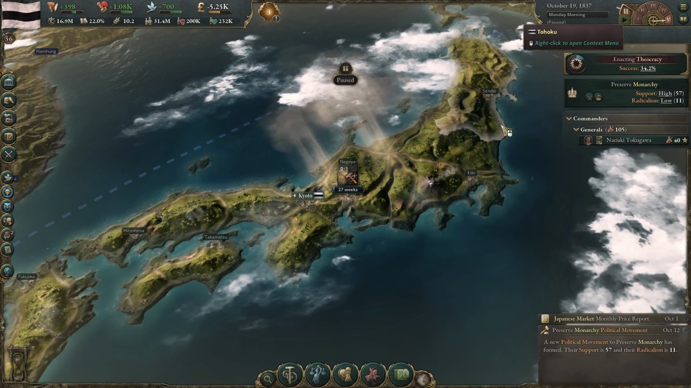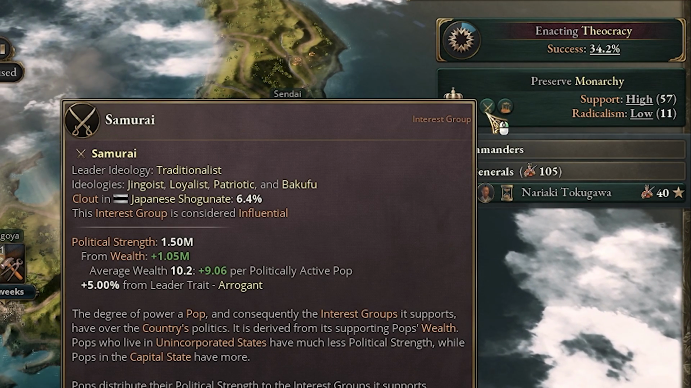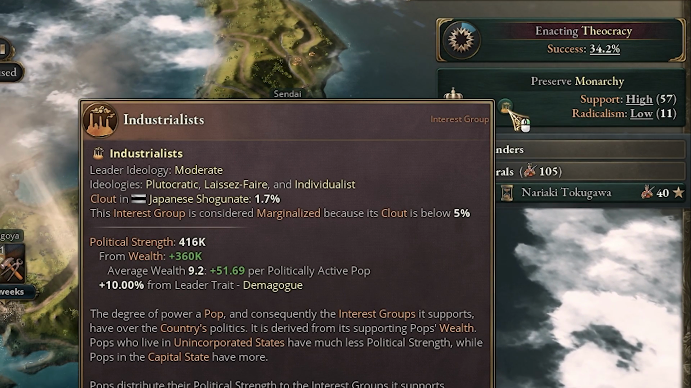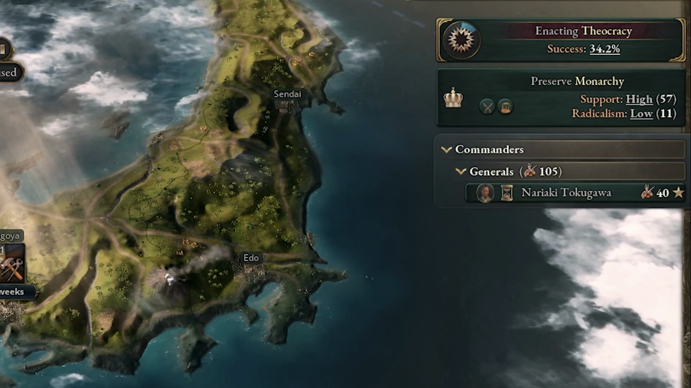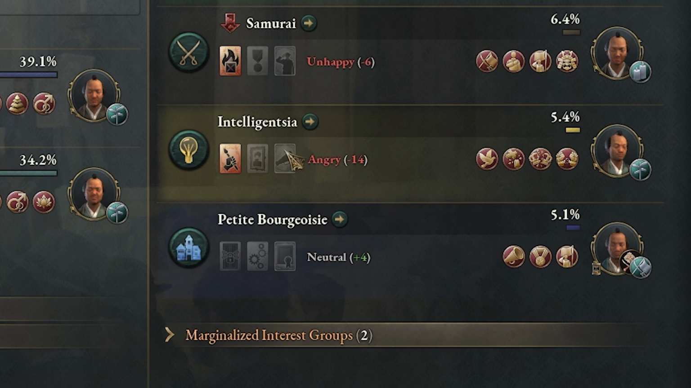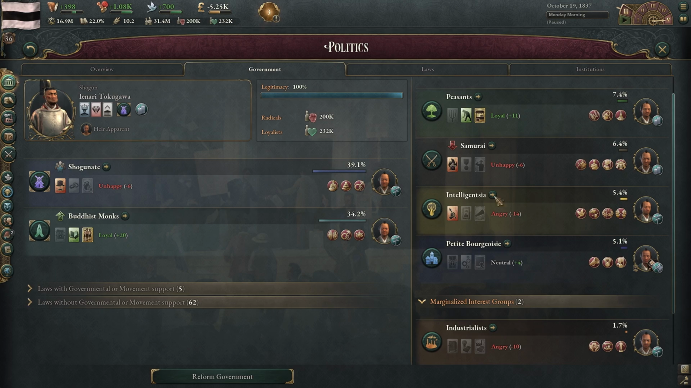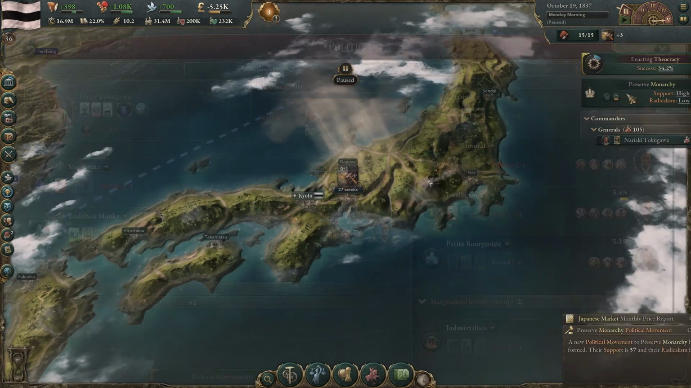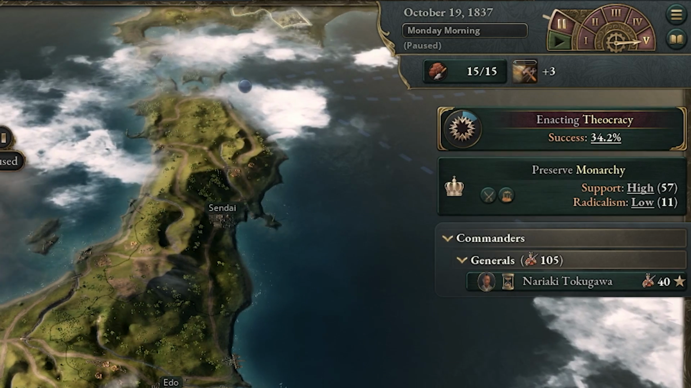But time went by a little bit. People want to preserve the monarchy. So again, it's the samurai, which we're trying to suppress, and the industrialists, which are also pretty low. So the support is high, but the radicalism is low. So I think we're in very good shape here. Again, we're suppressing the samurai. The intelligentsia are here, but all we care about is the industrialists, and they're super low. So honestly, I think this is going to be very good. As long as we can pass this, maybe it might fail once or twice, but we'll see.